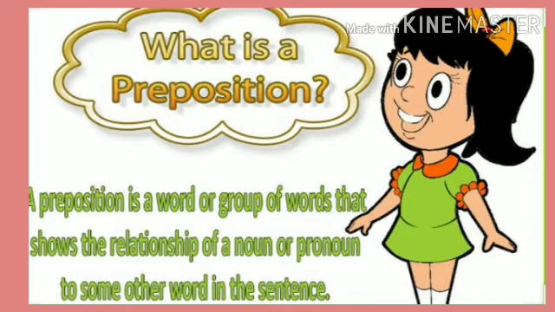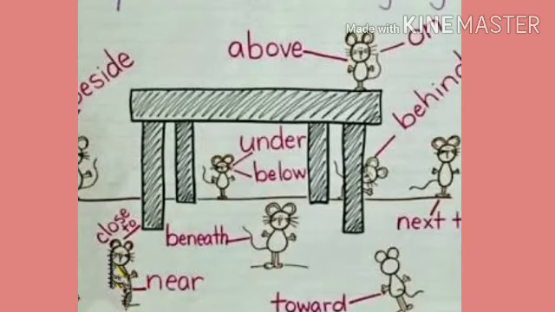Noun और pronoun का जो relation होता है दूसरे words के साथ sentence में जो और भी words हैं उनके साथ क्या relation है वो बताता है. That word is called preposition. Okay, it shows the position of the noun or pronoun.